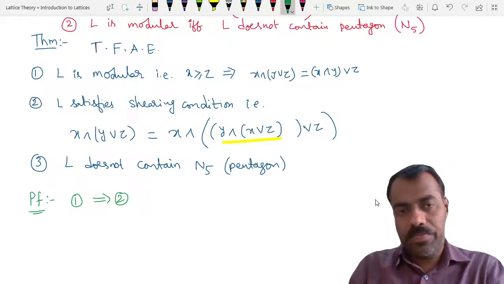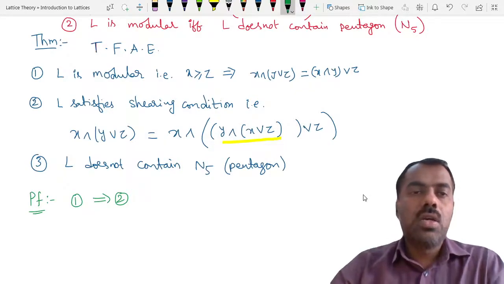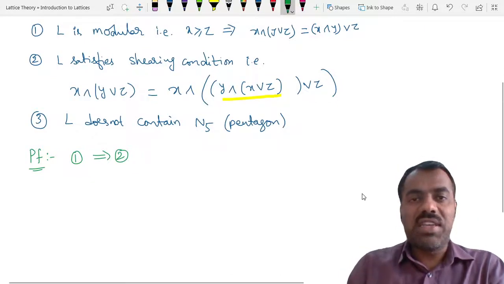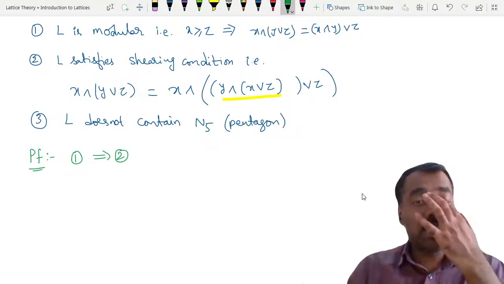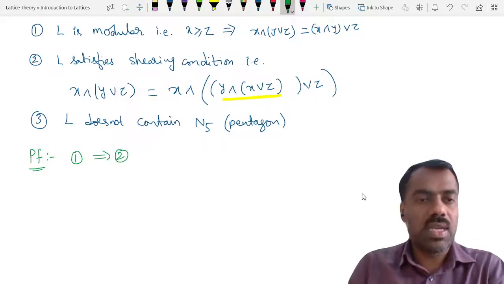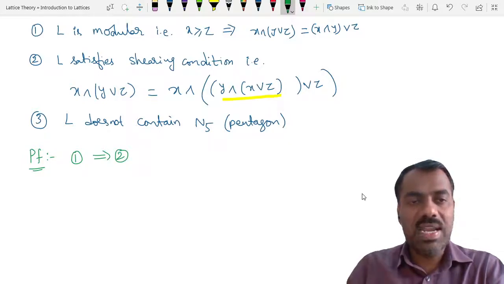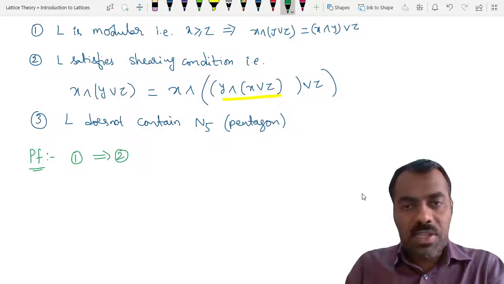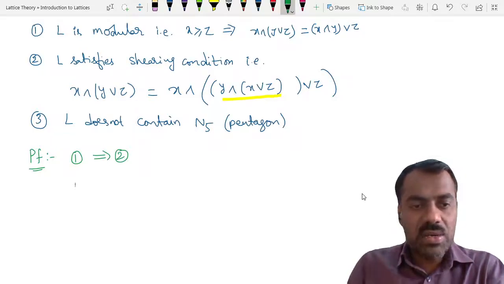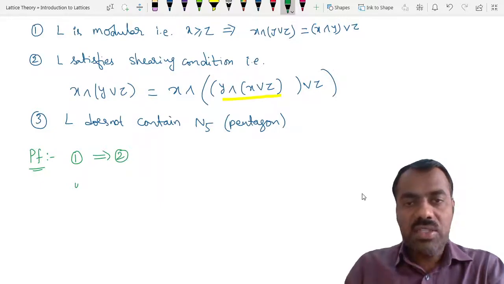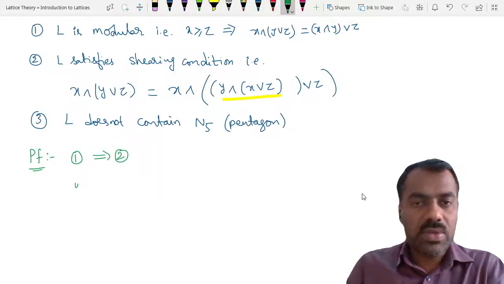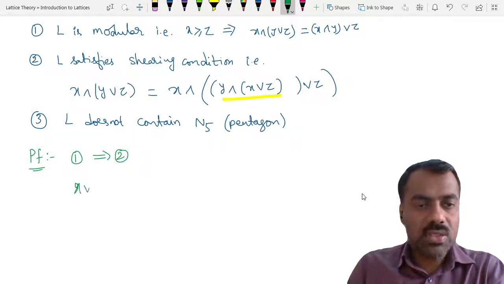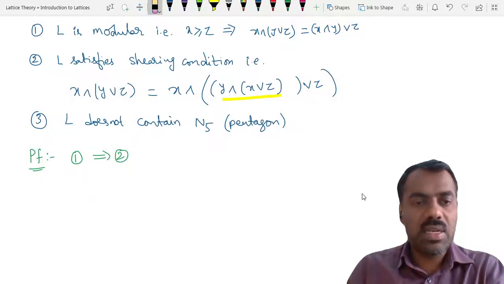Any problem? Yes, sir. So assume that L is modular, that means this definition: whenever x is greater than or equal to z, then we can do this. Then we want to show that this identity, whatever left hand side, is same as right hand side. We'll try to simplify this right hand side first, and we'll show that it is equal to this. So if you observe this, y meet x join z. Let me write that first properly.